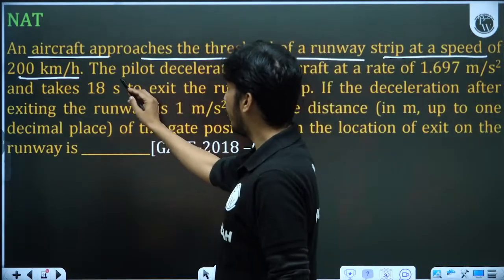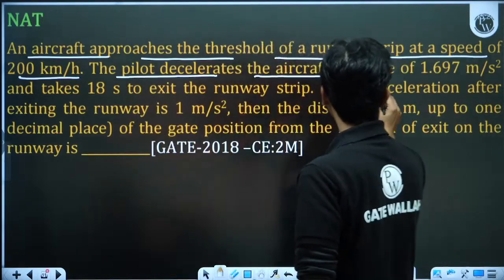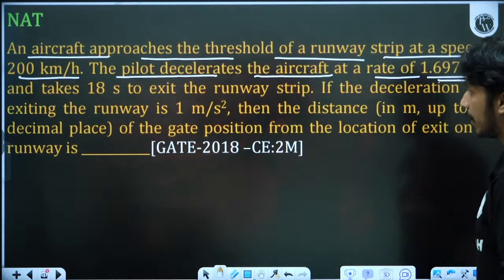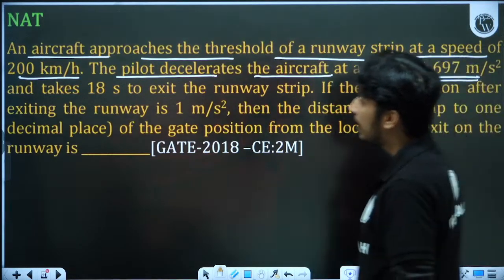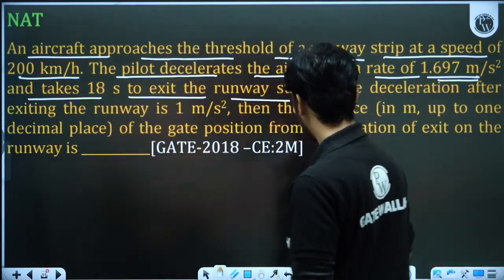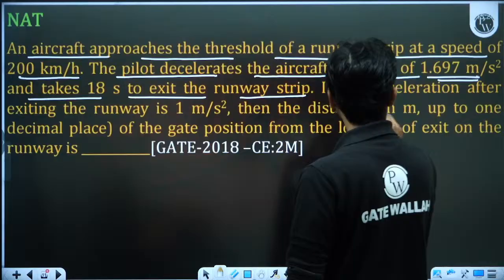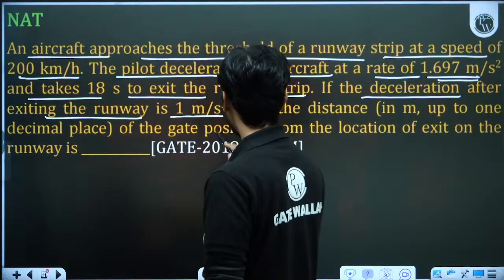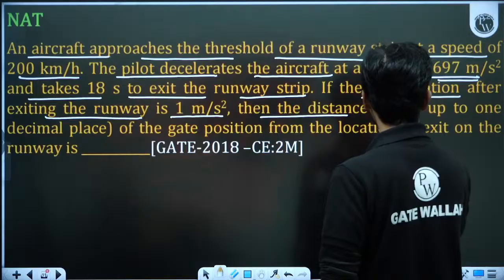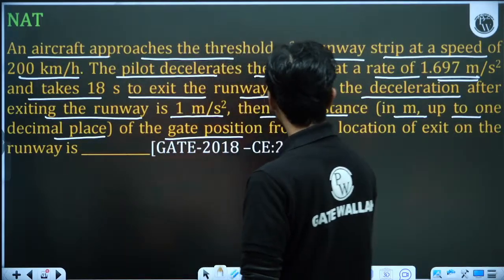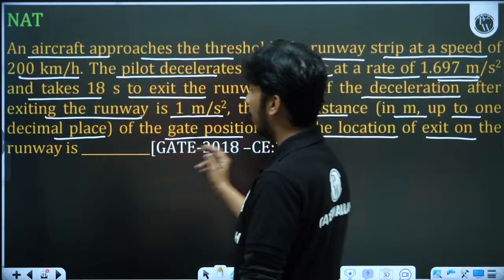Now the pilot decelerates the aircraft at the rate of 1.697 meter per second square, and takes 18 seconds to exit the runway strip. Now if the deceleration after exiting the runway is 1 meter per second square, then the distance in meter, up to 1 decimal place, of the gate position from the location of exit on the runway is.